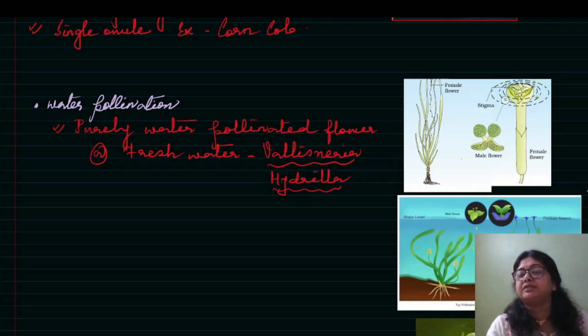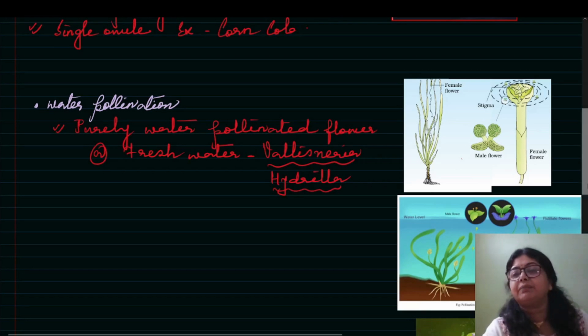The same picture is in NCERT. So I have given here because nowadays in CBSE they give the picture from NCERT directly. So you should be very much acquainted with the pictures of NCERT because sometimes they give for labeling also. So this is, and here the pollens are carried to stigma and then the fertilization occurs as usual. Here you can see again the same thing. See the male flower and here the female flower, pistillate flowers, the pollination will occur. Okay. Similarly, I have given the name Hydrilla.